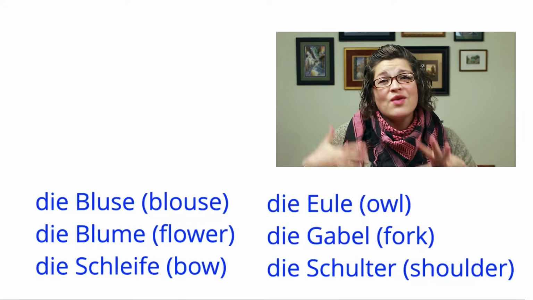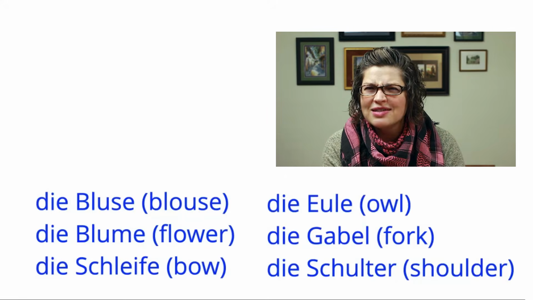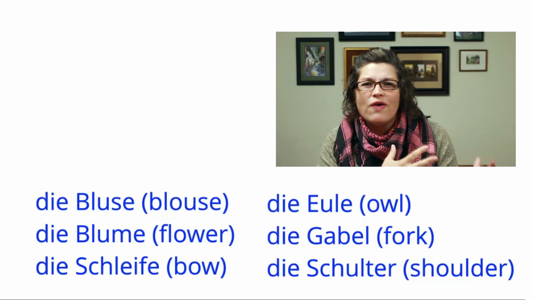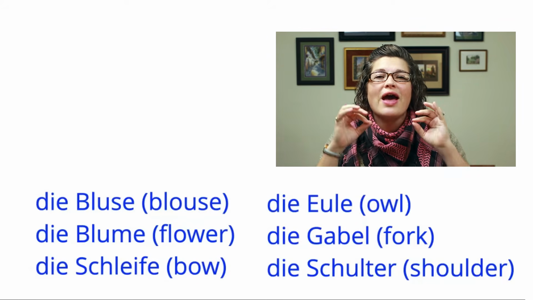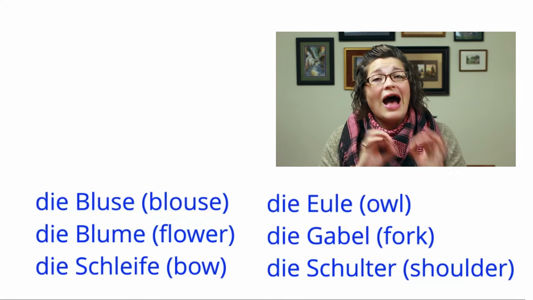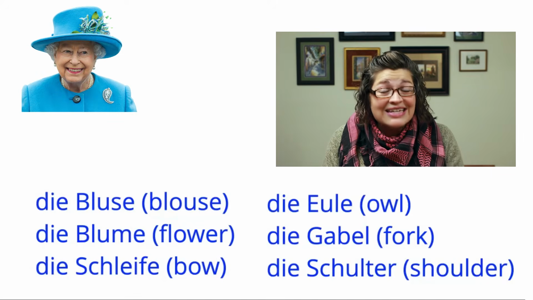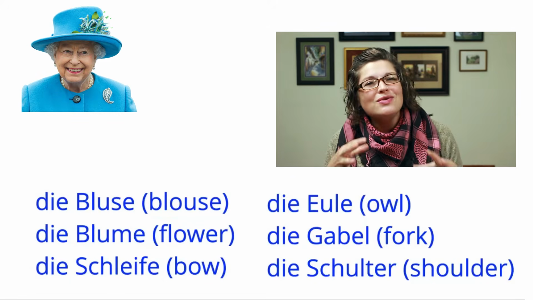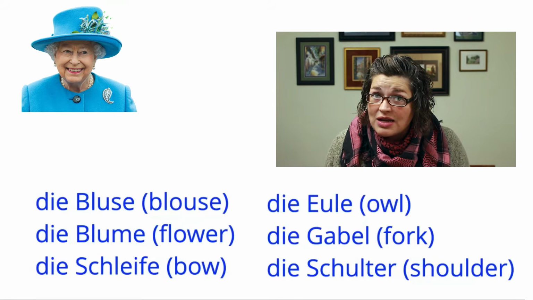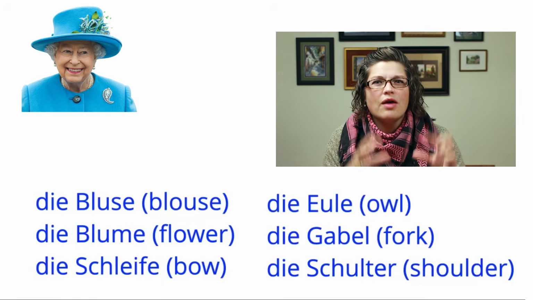So we can take the same concept of using the visual imagery of colors to the next level. Not only do we associate red with masculine, blue with feminine, and green with neuter, now we can also have people that we associate with these different genders. So for example, I associate the Queen of England with feminine. And then this is my favorite part. You can use a technique called Memory Palace to take a bunch of different feminine nouns and think of them all in blue, and associate them with the Queen of England.